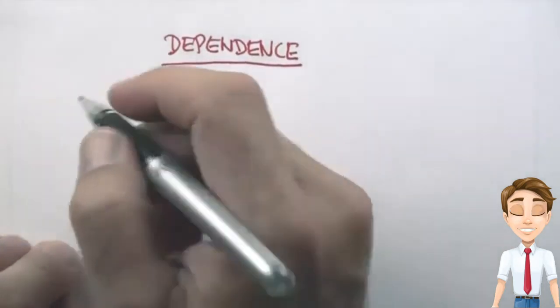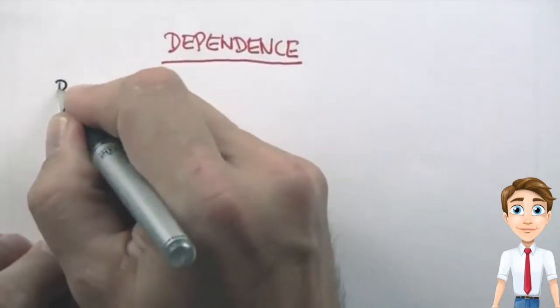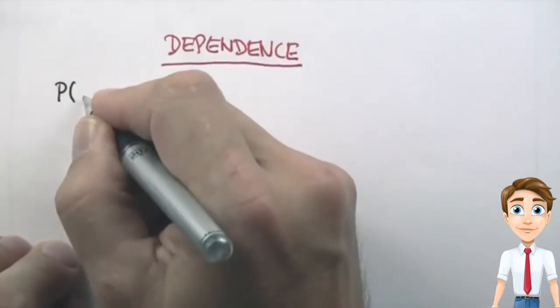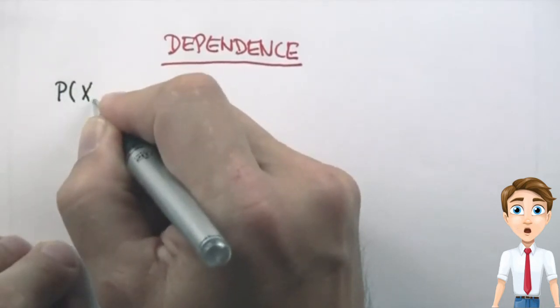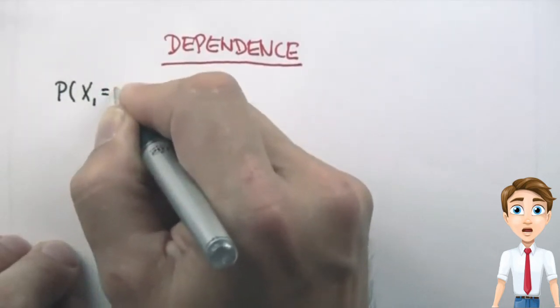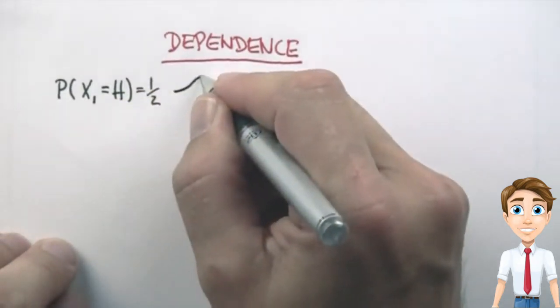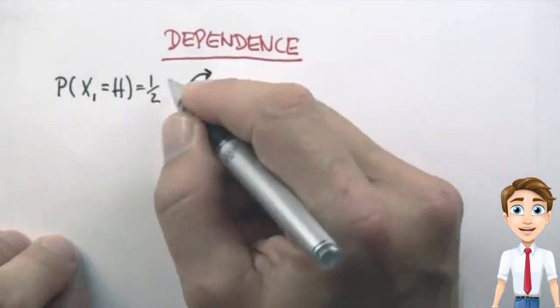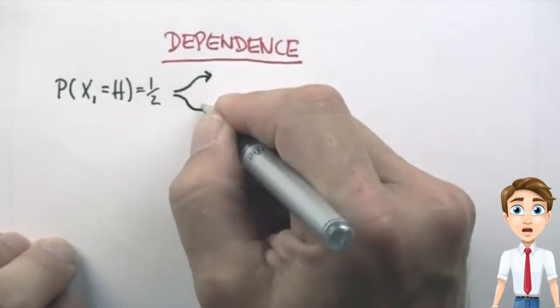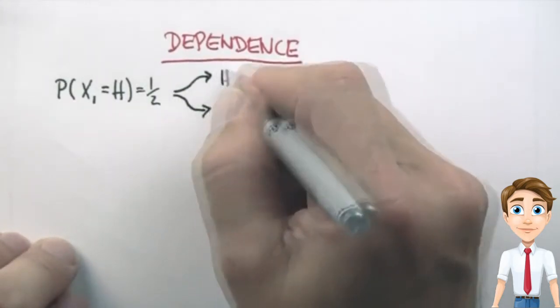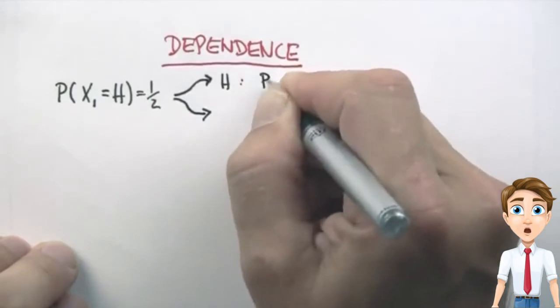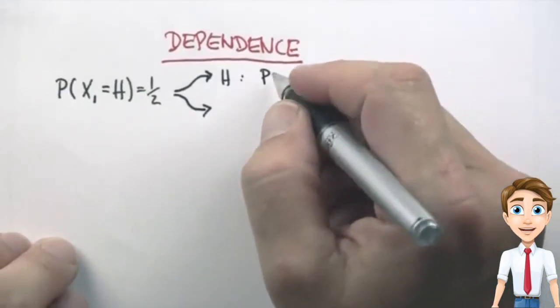So let me ask you about dependence. Suppose we flip 2 coins. Our first coin is a fair coin, and we're going to denote the outcome by X1. So the chance of X1 coming up heads is half. But now we branch into picking a coin based on the first outcome. So if the first outcome was heads, then you pick a coin whose probability of coming up heads is going to be 0.9.